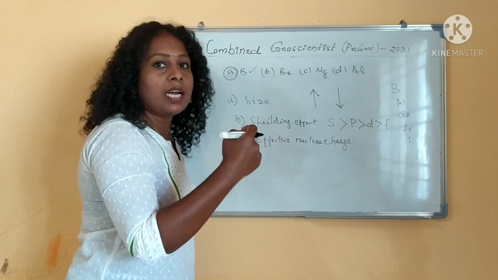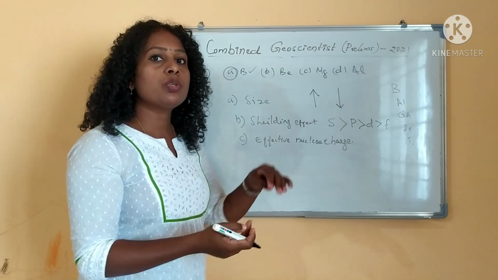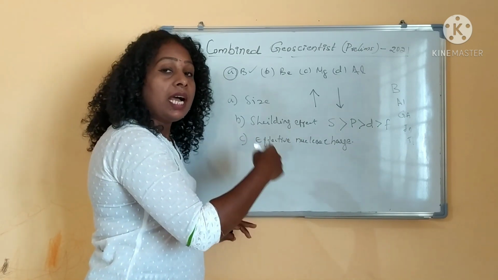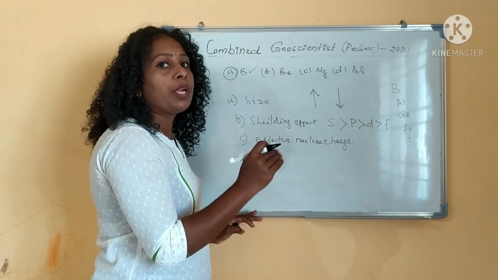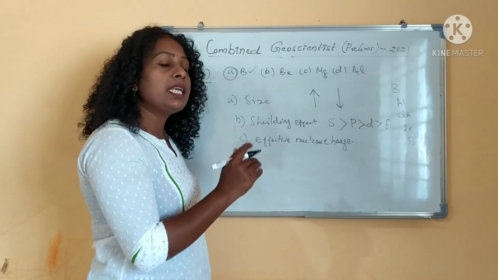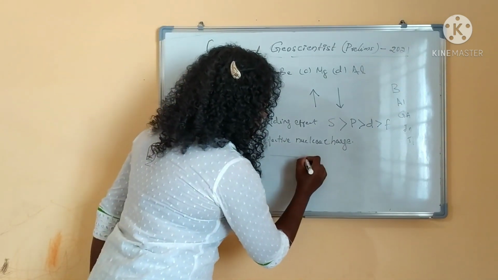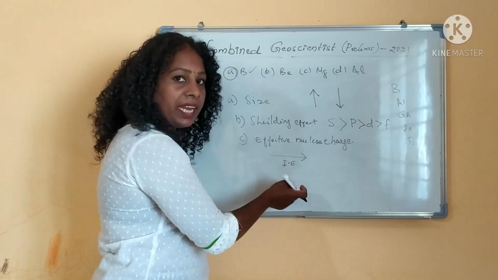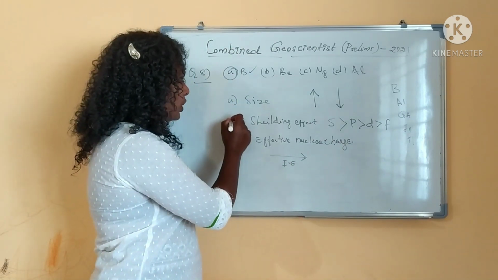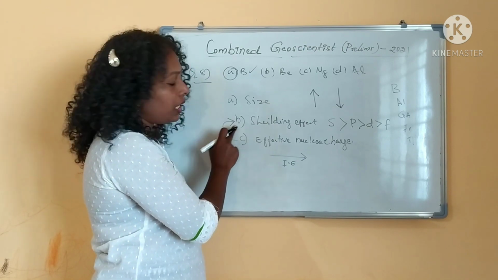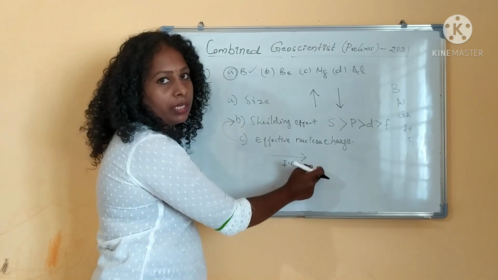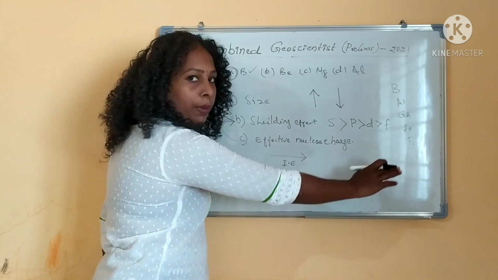As the nuclear charge is increasing, ionization energy also will be increasing. Along the period, as size is decreasing, effective nuclear charge will be increasing, hence ionization energy also will be increasing. So along the period, ionization energy is increasing. Again, it depends on the shielding effect, how effectively the electrons are shielded. So the trend is not proper along the series.